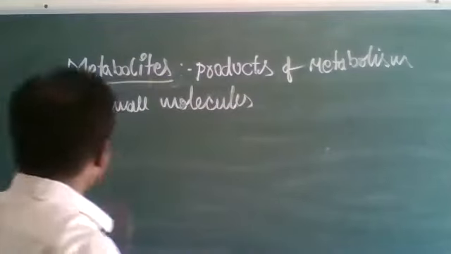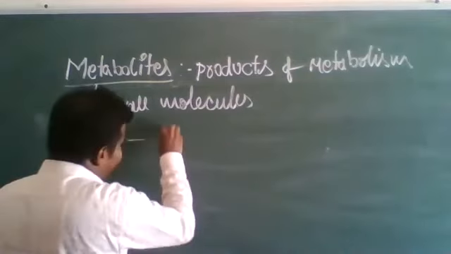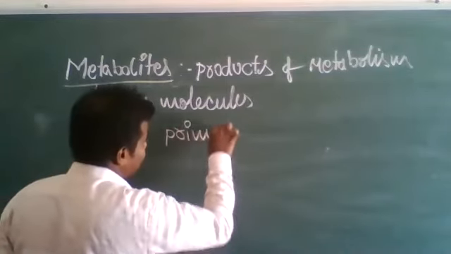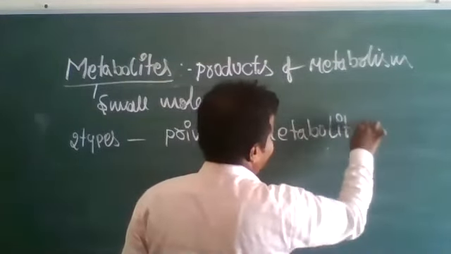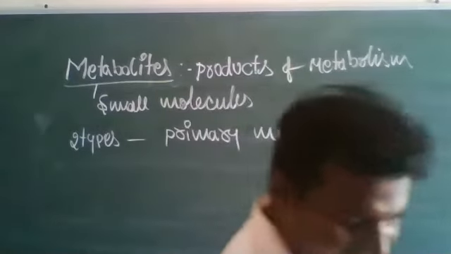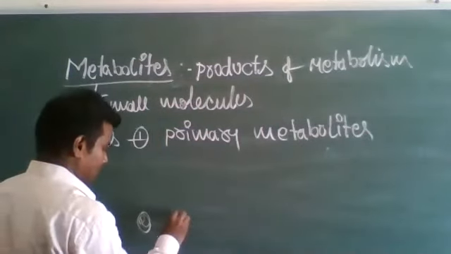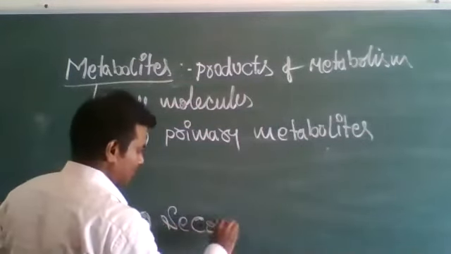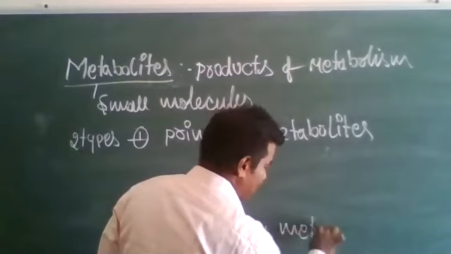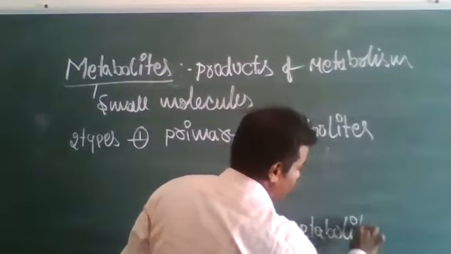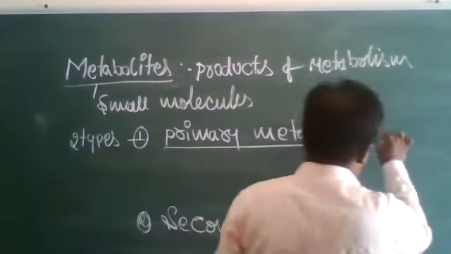Generally, metabolites are two types: primary metabolites and secondary metabolites. Primary metabolites.